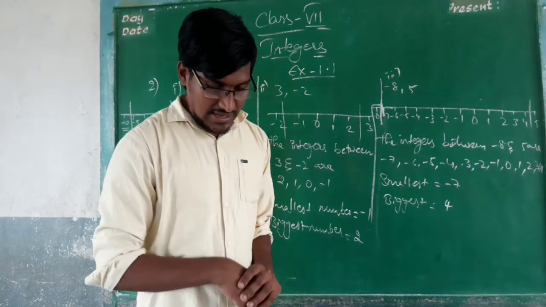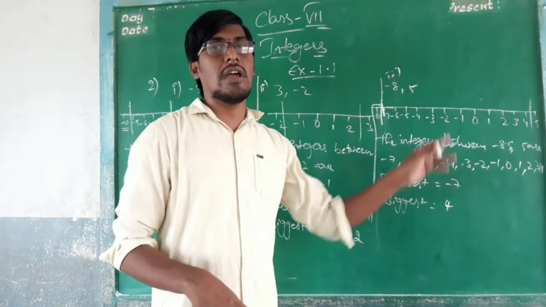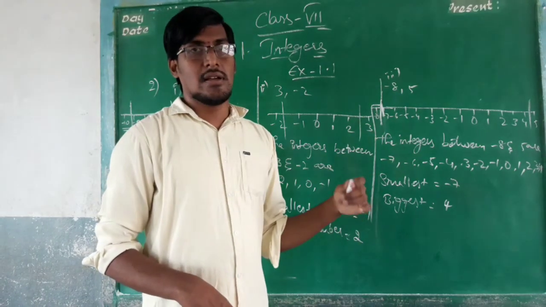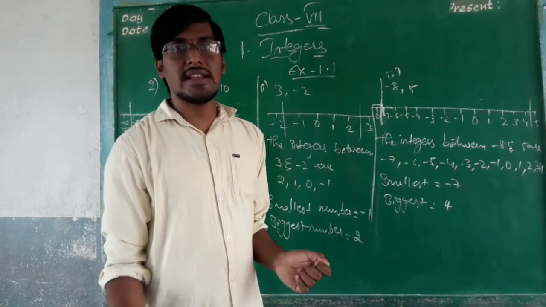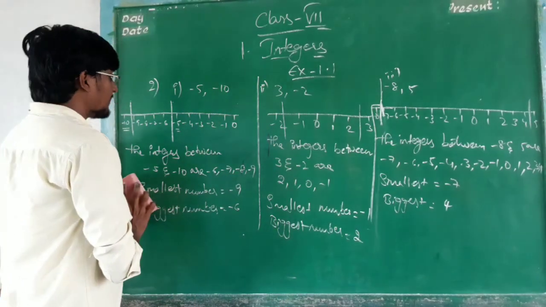What is given? Write the following integers in ascending order. We have learned in the previous lesson that ascending order is smallest number to the biggest number. We have to arrange it.